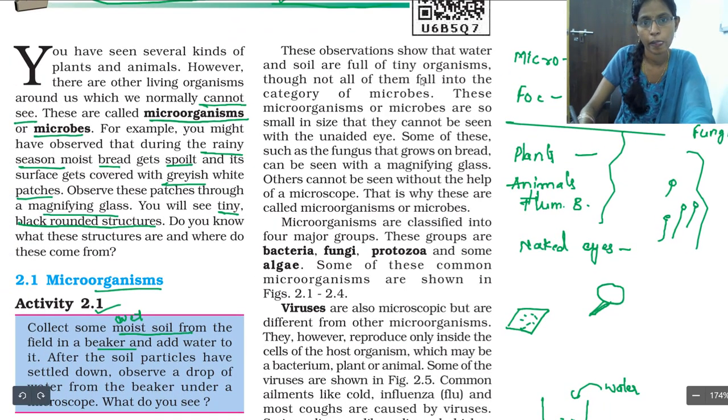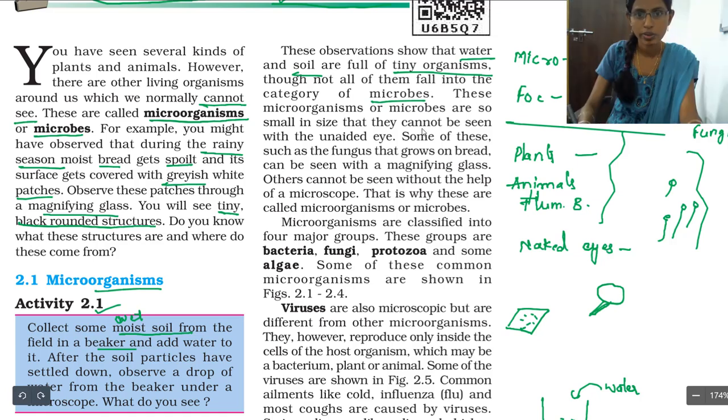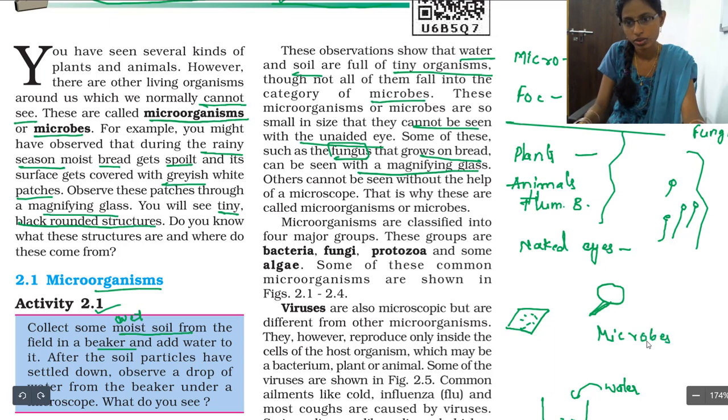So from these activities, what you have learned? You have learned that soil and water contain tiny organisms, and they are called microbes. These microbes are so small that they cannot be seen with the unaided eye. That is, from our normal eye we are not going to see these microbes. Only a few microbes can be seen, like the microbe which grows on bread, which is a fungus, and we can see this through the magnifying glass. So most microbes are seen under a microscope only.